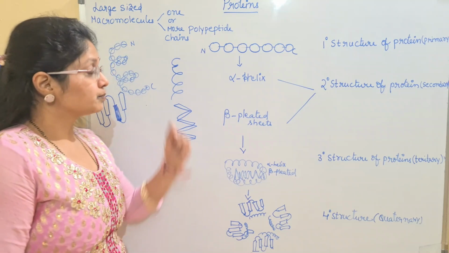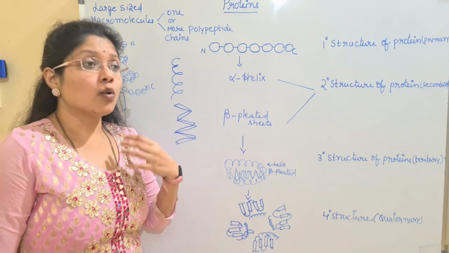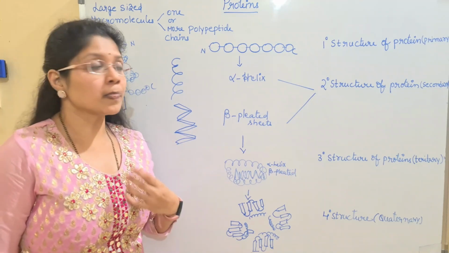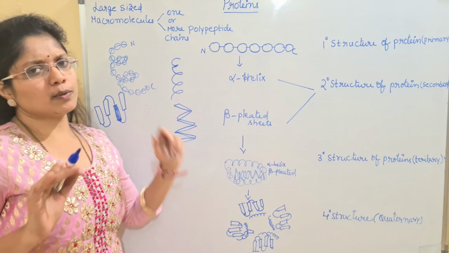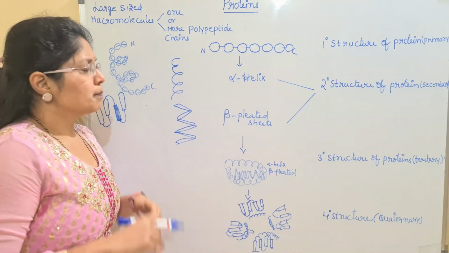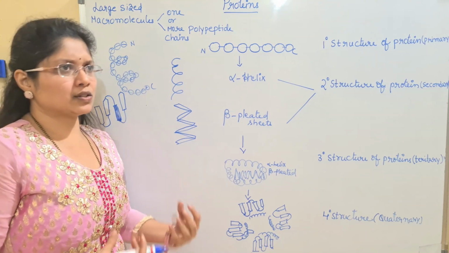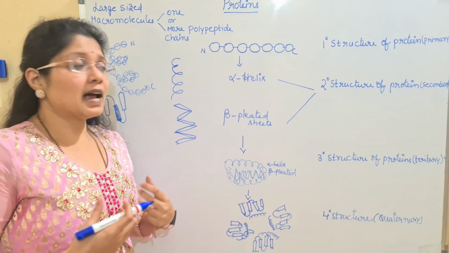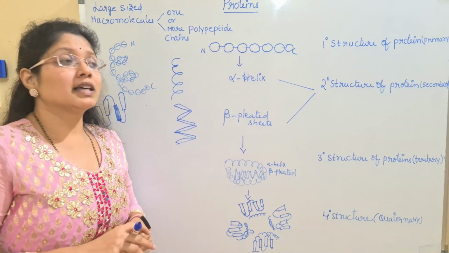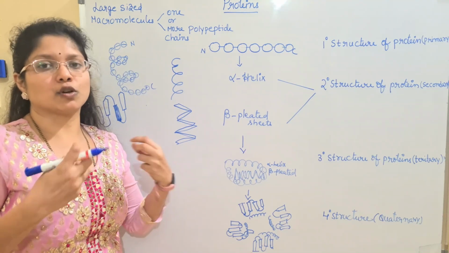Now let us see how these structures are formed, how they are present, and what makes them biologically active compounds. Okay. So first we'll be discussing the very basic primary structure of the protein. Primary structure is nothing but our imagination. It is simply for our understanding that we give this primary structure of the protein, but there is no experimental evidence till date regarding the primary structure of the protein.